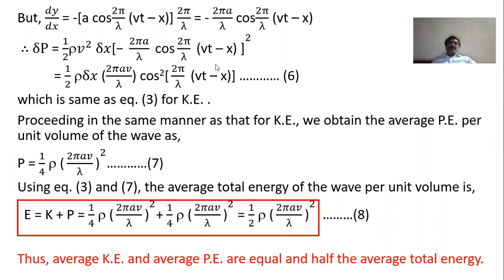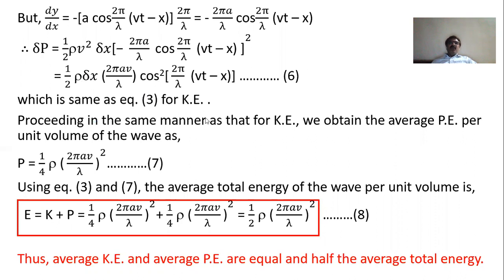It is important to note that since it is squared, the negative sign changes to a plus sign, so there is no confusion about the negative sign. Now this equation is one and the same as equation 3 for kinetic energy, that is delta K. So that means the potential energy and kinetic energy of the element are one and the same. Let us see what about the total potential energy.